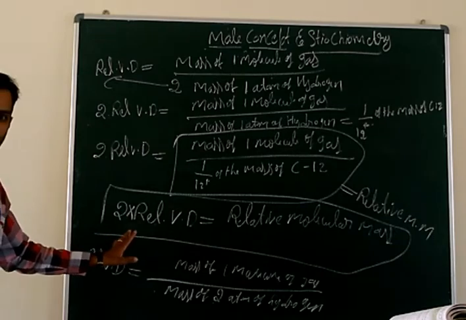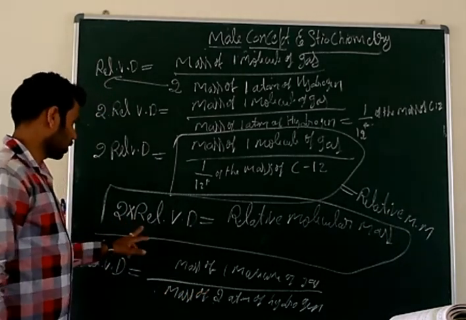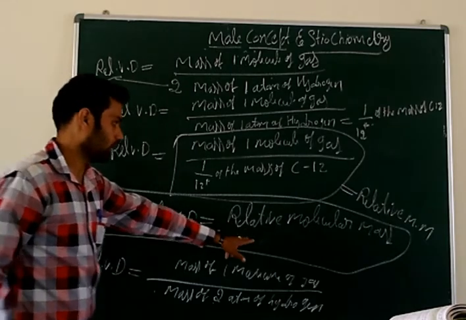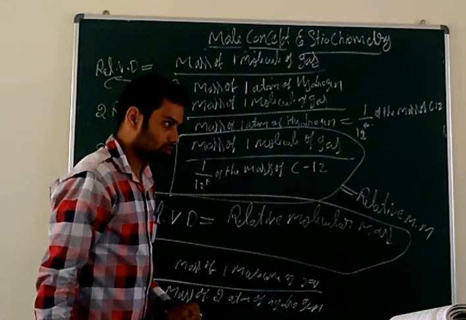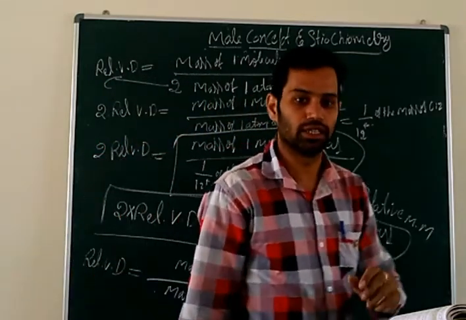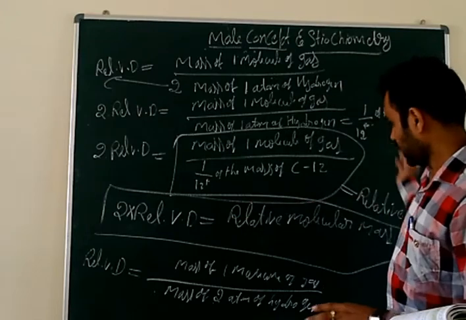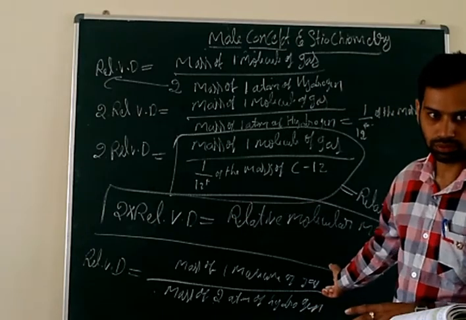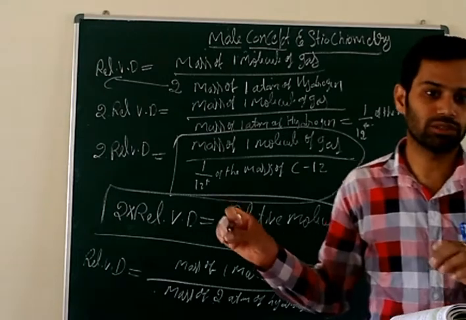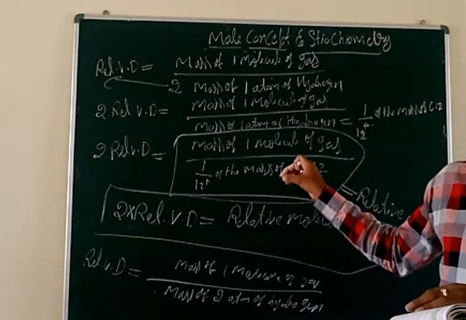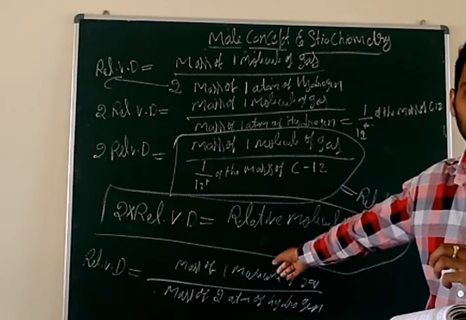If they ask you to write the formula of relative vapor density: 2 into relative vapor density is equal to relative molecular mass. So this is the formula, that is the relationship between the relative vapor density and relative molecular mass. Why am I deriving this formula? We have to do some problems based on this derivation. So using this formula, we will do some of the problems.